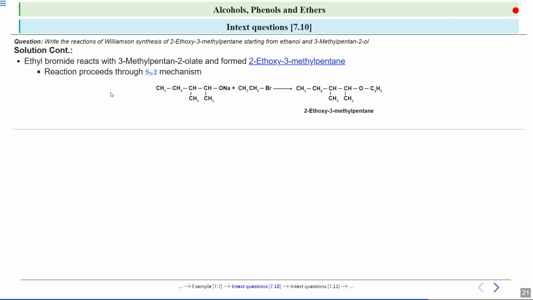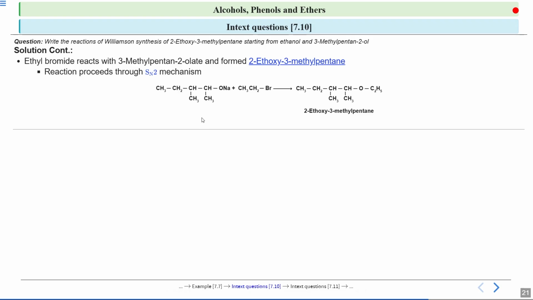Now if you look at this reaction, you have an alkoxide over here. This oxygen has a lone pair, so it can attack this ethyl bromide. When this oxygen attacks, you will see that the bromine leaves from here.